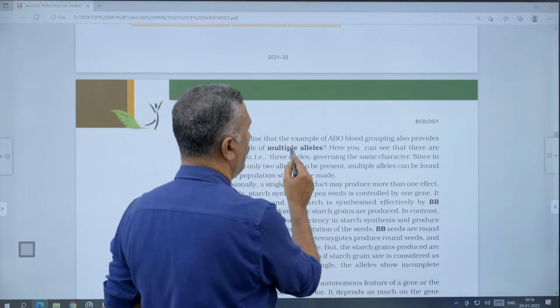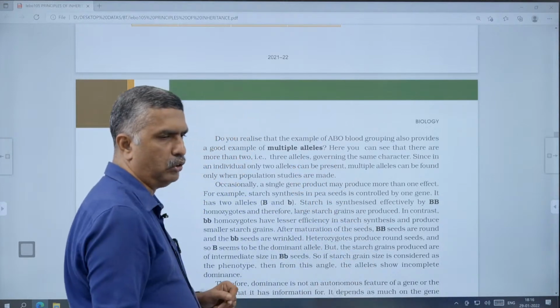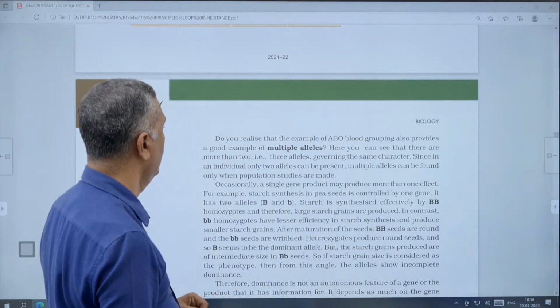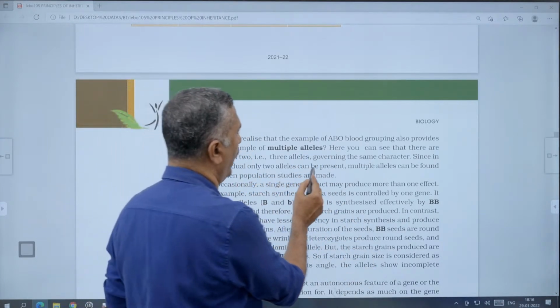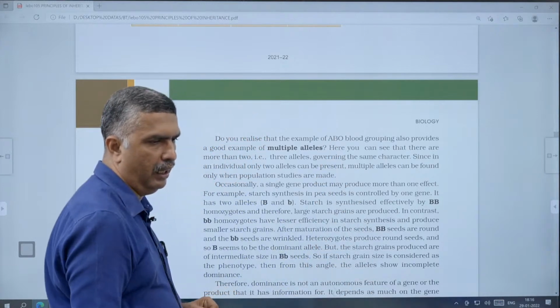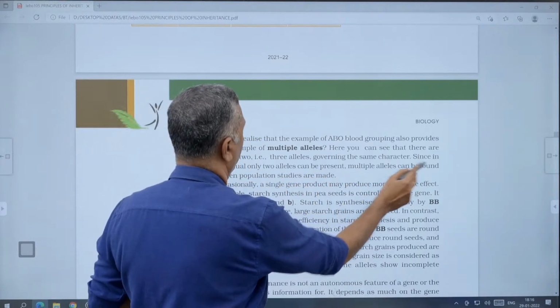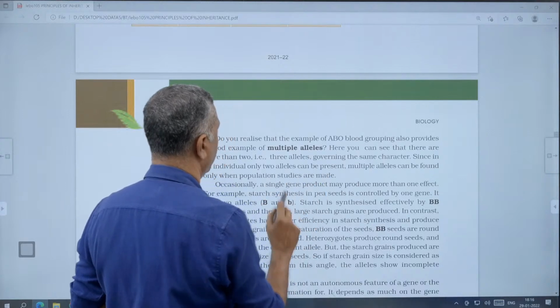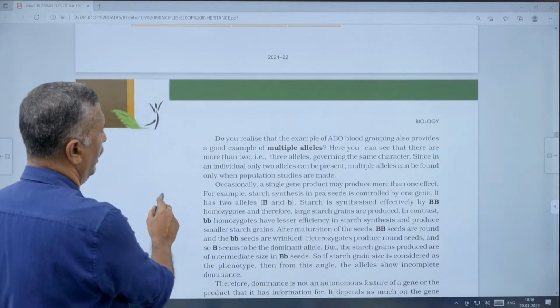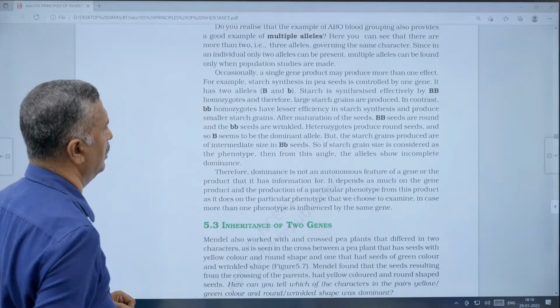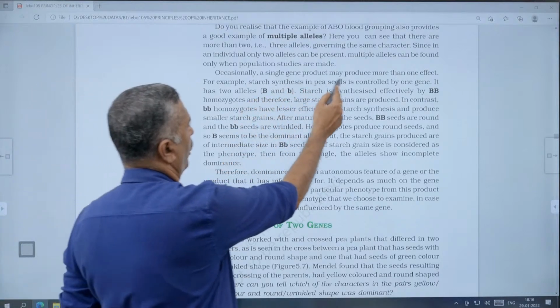It is called multiple allelism. Since in an individual only 2 alleles can be present, multiple alleles can be found only when population studies are made.